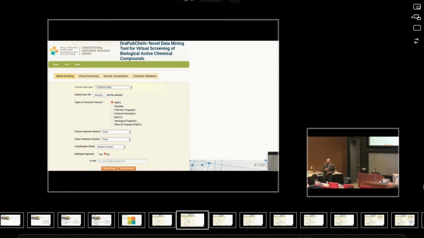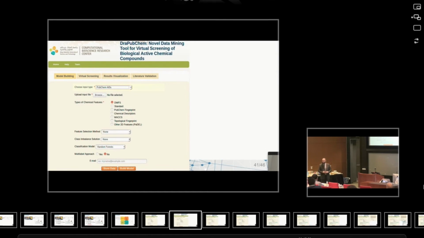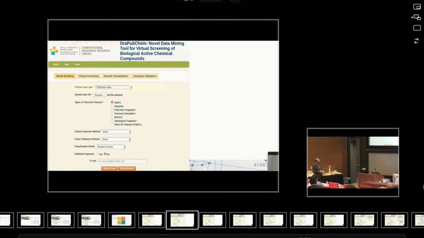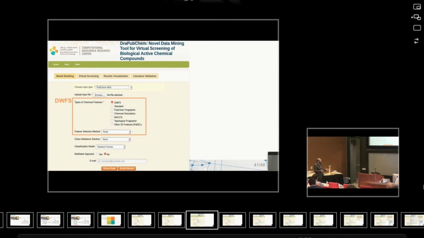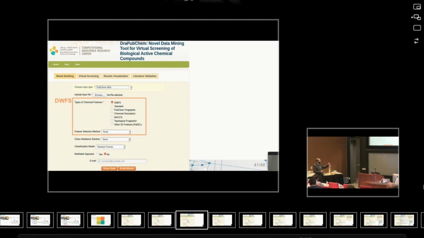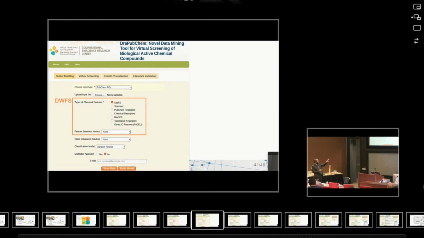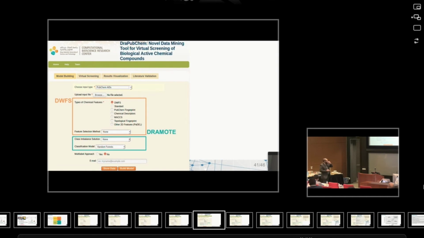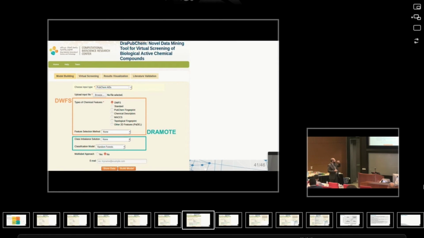The user also has the choice to upload chemicals or other types of information like SMILES. Then we have the Dragon wrapper feature selection features that we selected, and other different types of features that the user can select. In fact, he or she can use different combinations of feature selection methods. We also added the toolbox to handle class balance as part of this tool.